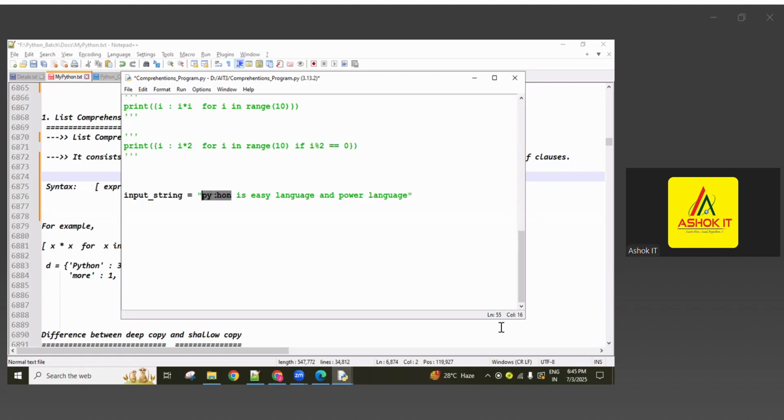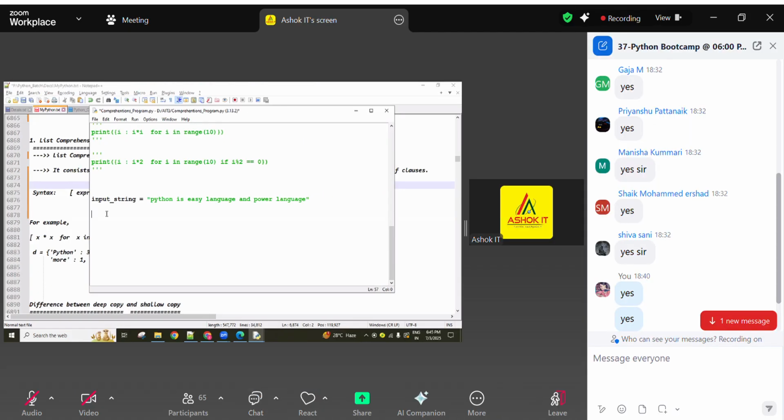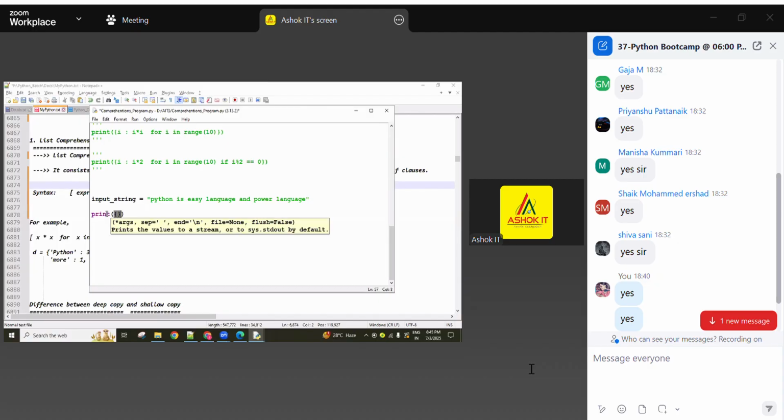How do you return, guys? Are you able to do that? Check it out carefully. First of all, are you understanding my question? Yes. Every word from this string as a key of the dictionary, and its length as the value of this dictionary, I want to return that. So now using dictionary comprehension I want to do it. Here, print the dictionary I want to print.